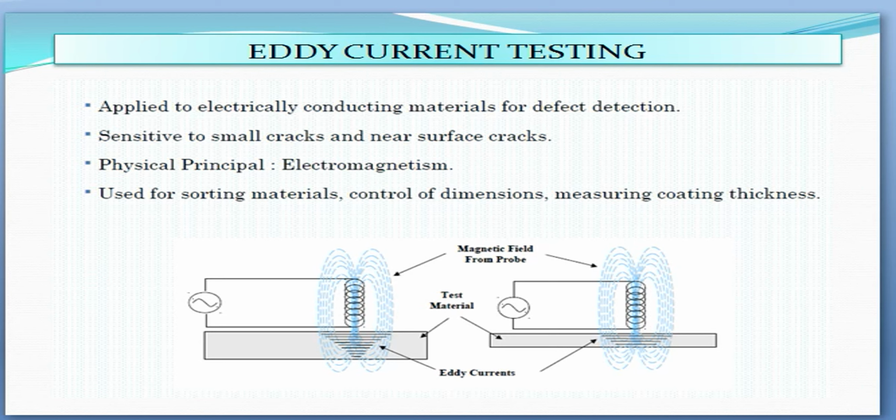The part to be inspected is placed within or adjacent to an electric coil in which an alternating current is flowing. This alternating current causes eddy current to flow in the part as a result of electromagnetic induction. The flow of eddy currents in the part depends on the electrical characteristics of the part and the presence or absence of flaws or other discontinuities in the part.